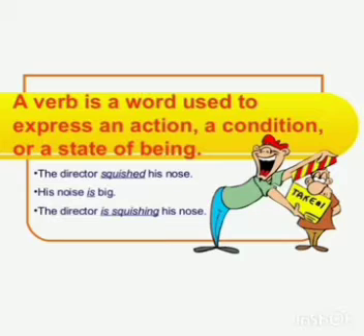So what is a verb? It expresses an action, a condition or state of being. Example: the director squished his nose. What is squished? It's nothing but crushing. His nose is big. The director is squishing his nose. So the underlined words which represent the verb denote the action or event or state of being. Squished is also a verb. Squishing is also a verb.